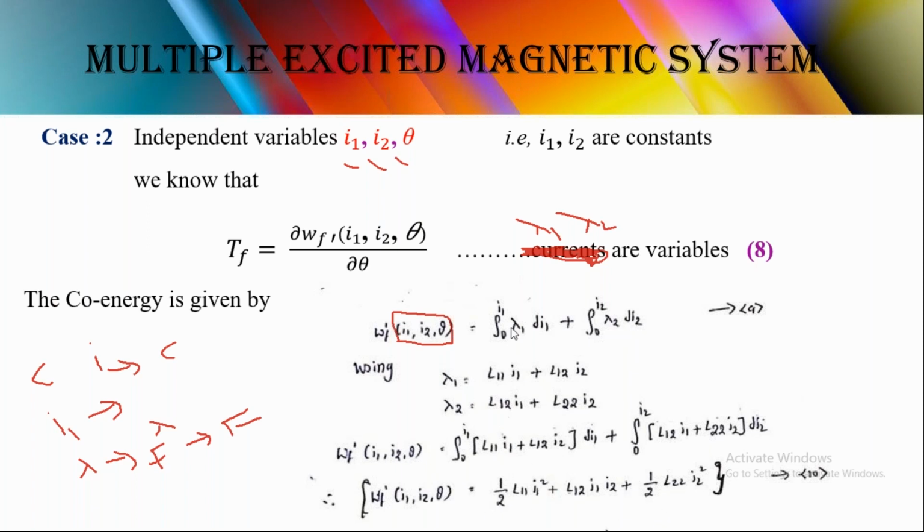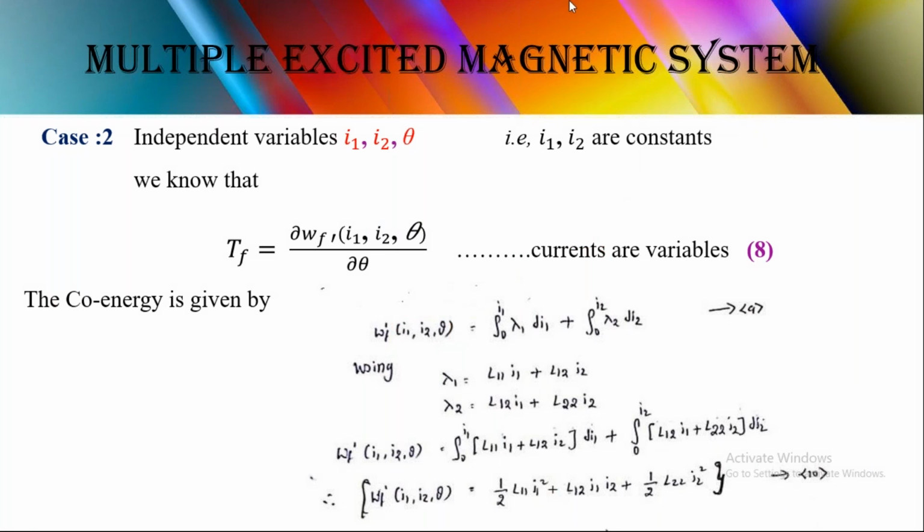Now let me compare the energy obtained by using field energy and co-energy.